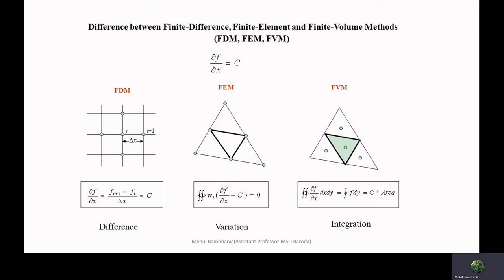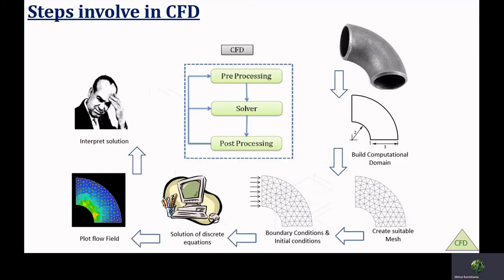So now let's understand the chronology, followed by computer software. These are the steps involved in computational fluid dynamics software. Primarily, they are referred to as pre-processing, solution, and post-processing. Here I want to explain this with the example of an elbow. This is a simple elbow through which the fluid will pass.